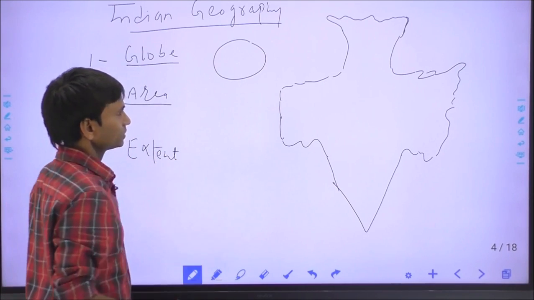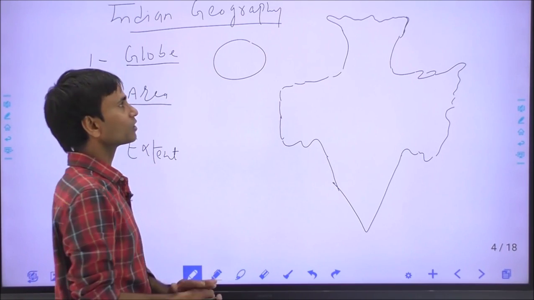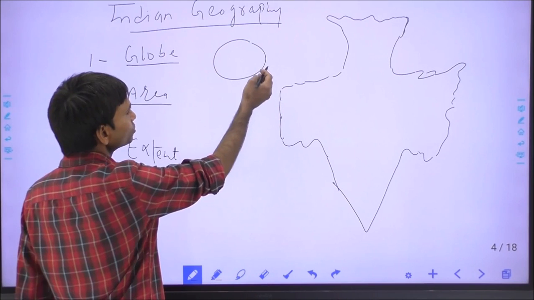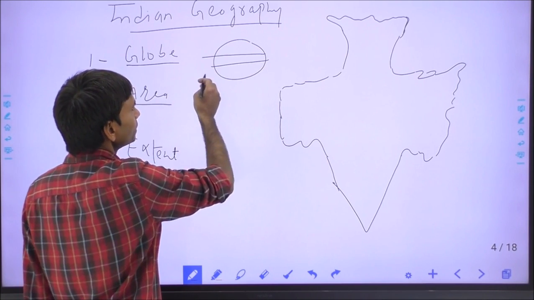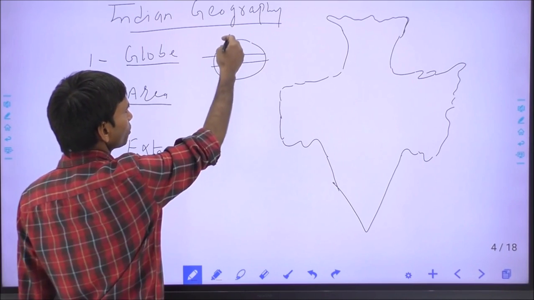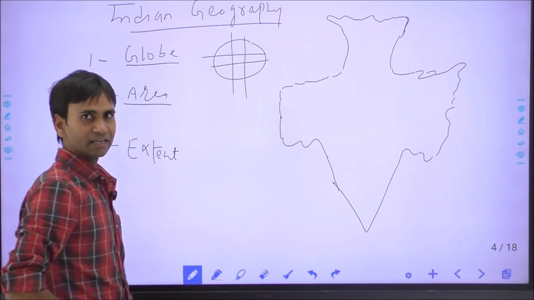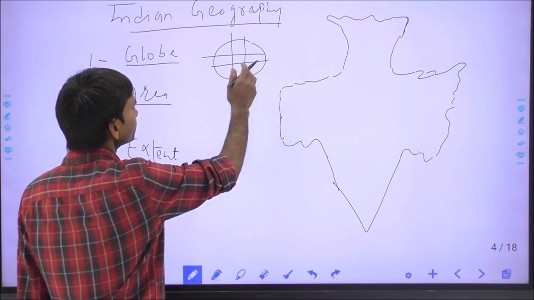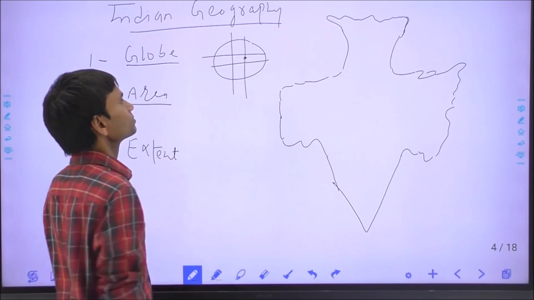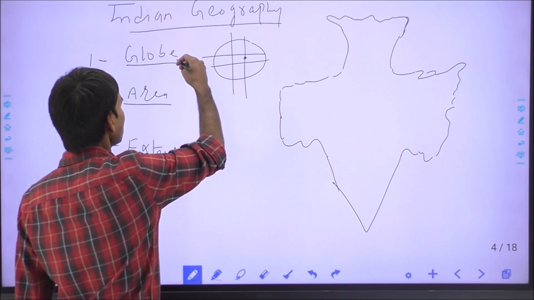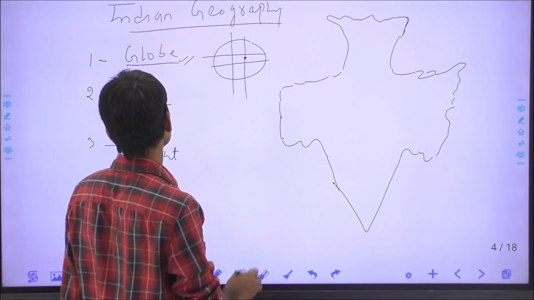You know, there are some hypothetical lines called latitude lines and longitude lines. Latitude lines are always drawn from east to west, and the longitude lines are always drawn from north to south. India lies in the northern and the eastern hemisphere.